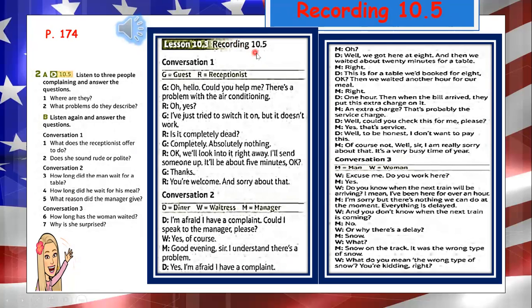Unit 10. Recording S10.5. Conversation 1. Oh, hello. Could you help me? There's a problem with the air conditioning. Oh, yes? I've just tried to switch it on, but it doesn't work. Is it completely dead? Completely. Absolutely nothing. Okay, we'll look into it right away. I'll send someone up. It'll take about 5 minutes, okay? Thanks. You're welcome. And sorry about that.